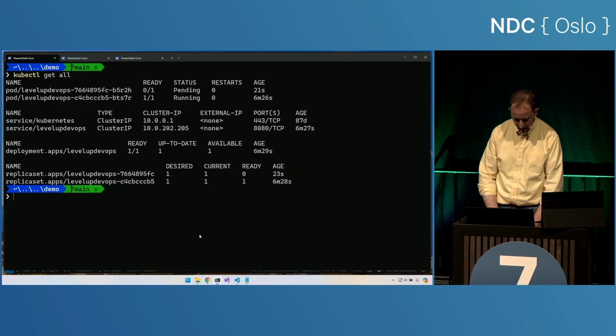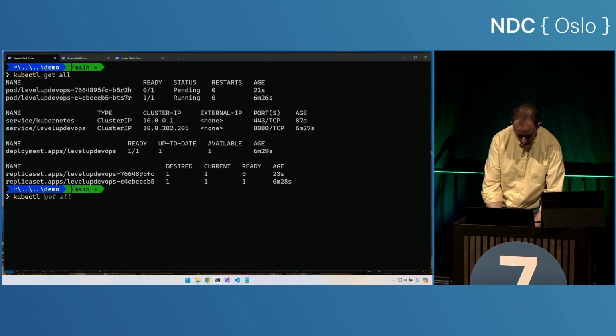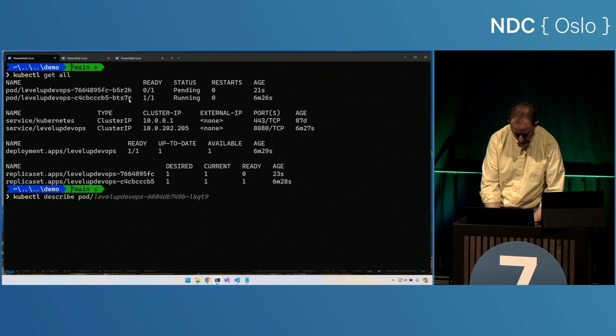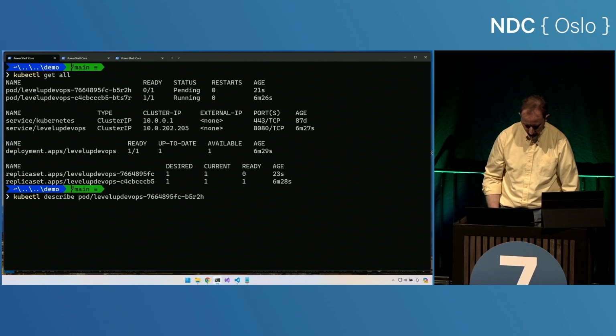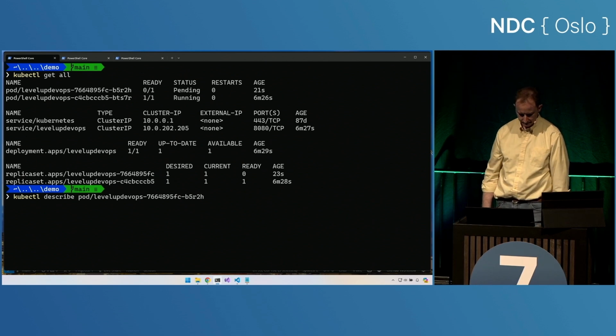So let's take a look at that resource. kubectl describe pod, this levelup DevOps one, the one that's running. Oh, nope, the one that's pending. Right here. I bet it's running by now, though. And let's take a look at that content.